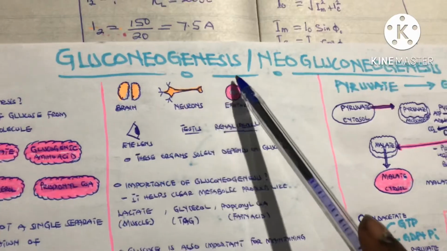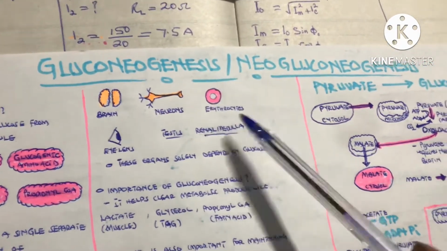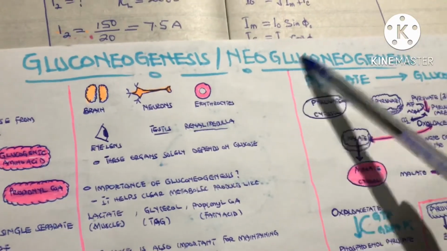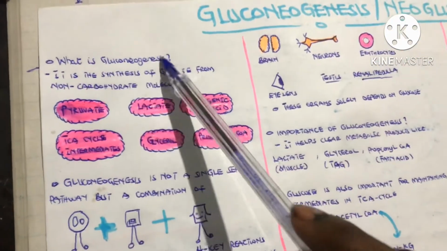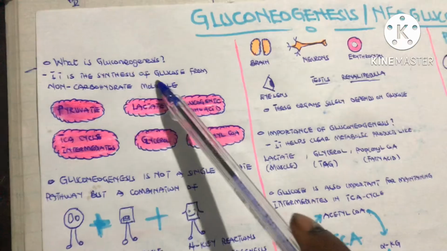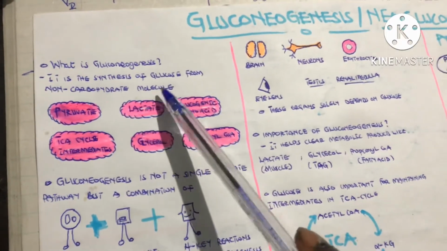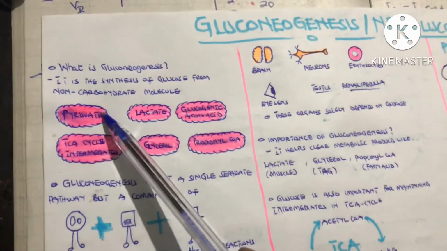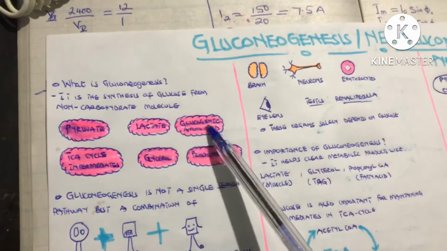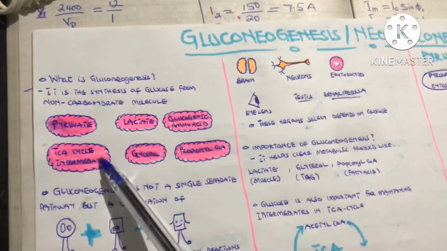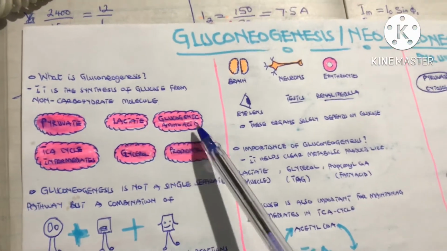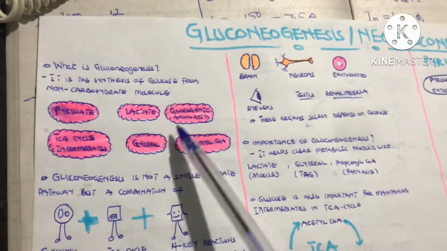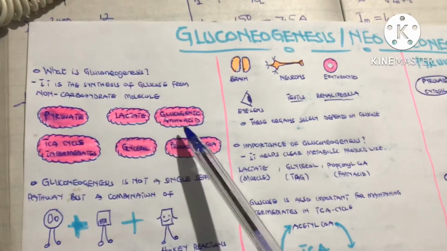So guys, today our topic is gluconeogenesis, which other people also call neogluconeogenesis. Now my first question is, what is gluconeogenesis? It is the synthesis of glucose from non-carbohydrate molecules, for example, pyruvates, lactates, glucogenic amino acids, TCA cycle intermediates, glycerol, and also propionyl-CoA. So these are some examples of molecules that can be used to synthesize glucose.